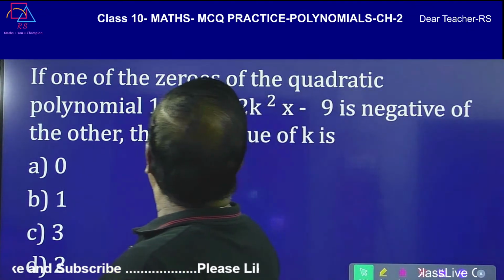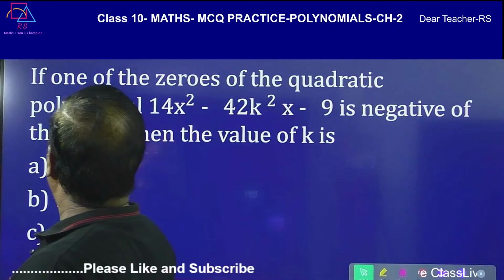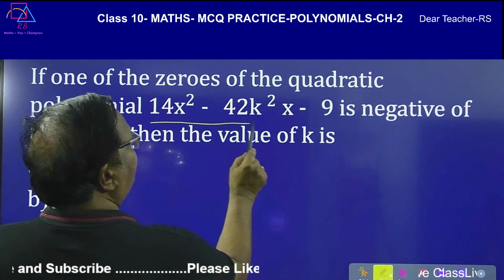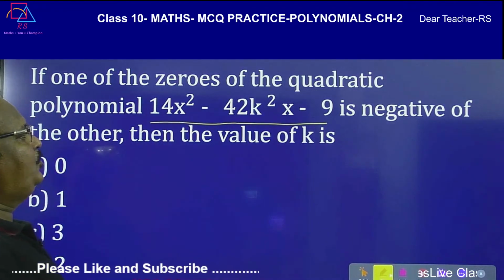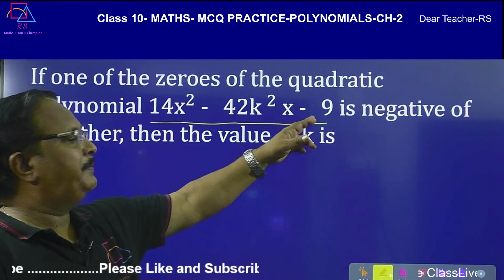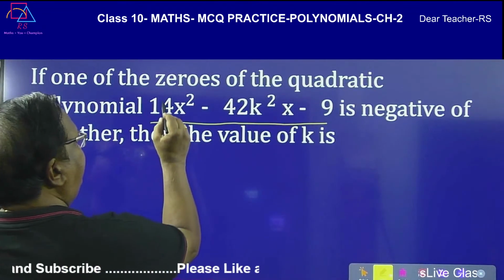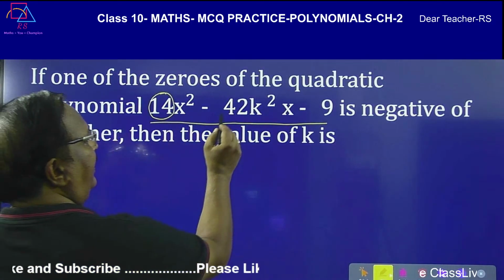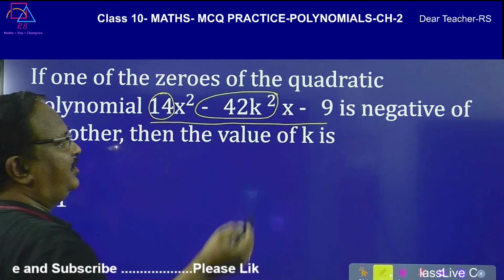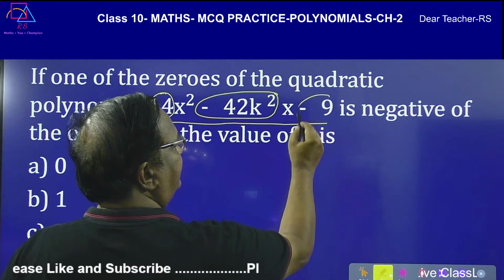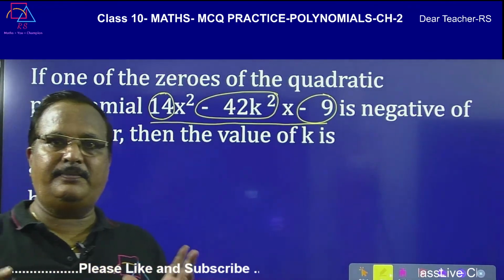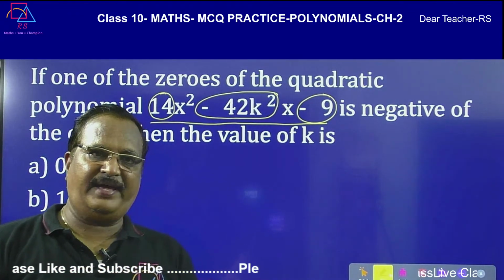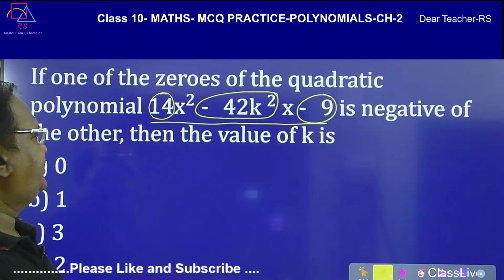One of the zeros of the quadratic polynomial. So this is the quadratic polynomial 14x square minus 42k square x minus 9. You have to be very careful. Coefficient of x square is 14 and coefficient of x is minus 42k square and c is minus 9. You should be able to identify a, b, c: coefficient of x square, coefficient of x and c, the constant.